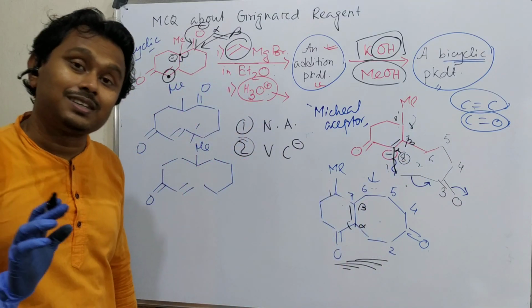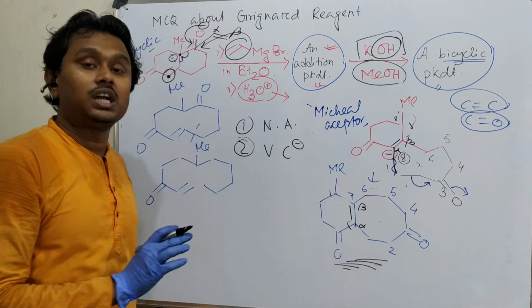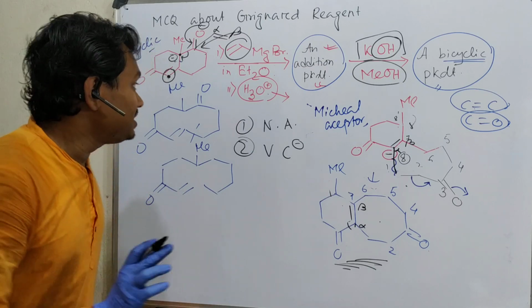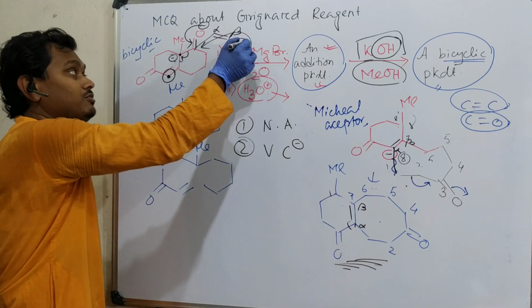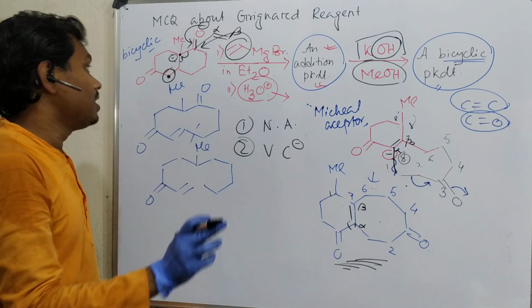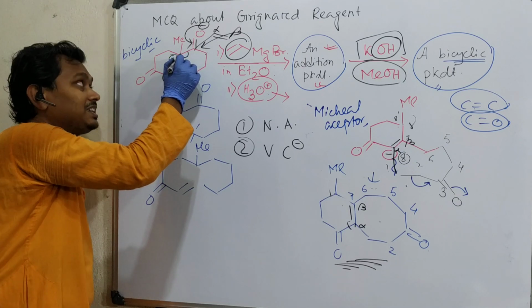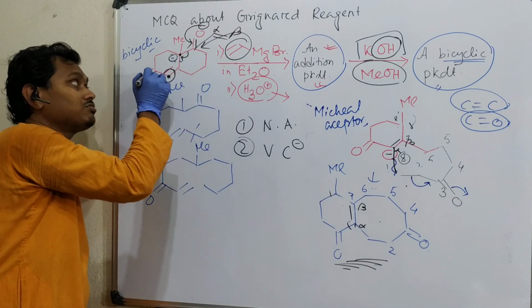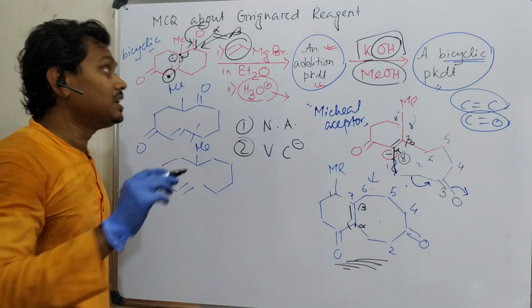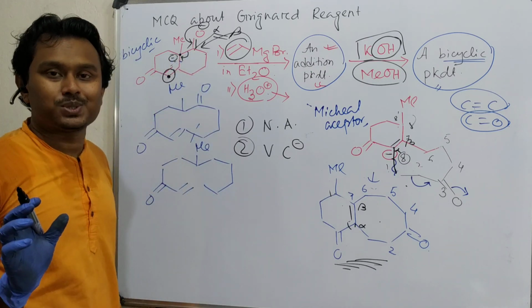In this way, within 30 seconds to 1 minute, you can solve the question, although it is a very difficult question. So what information is needed for that purpose? First, you have to know that a hard nucleophile attacks the carbonyl carbon compared to the alpha-beta unsaturated carbonyl compound. Point number 1. Point number 2, this can open, resulting in a carbanion which is vinylogous with respect to the alpha-beta unsaturated carbonyl, stable. Third, ring expansion is possible because an 8-member ring is given in the option.